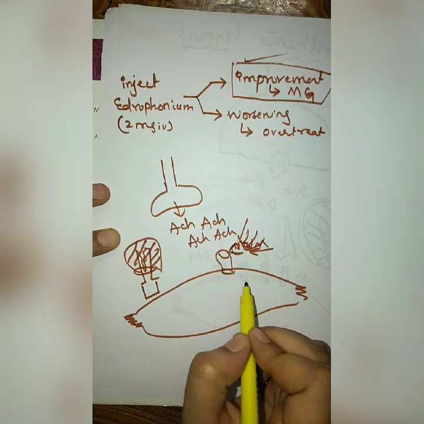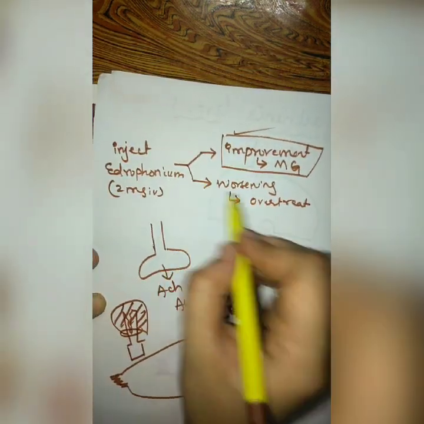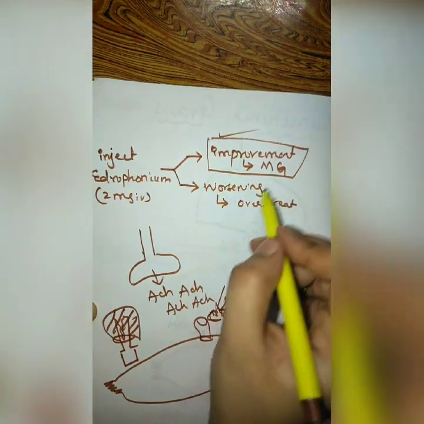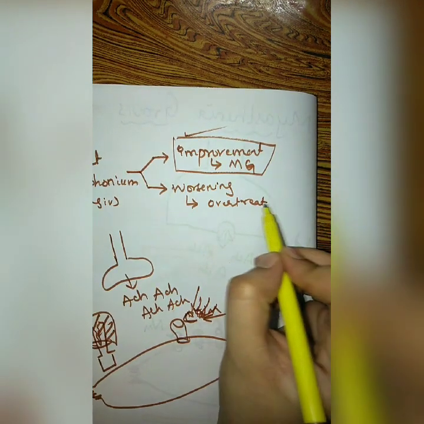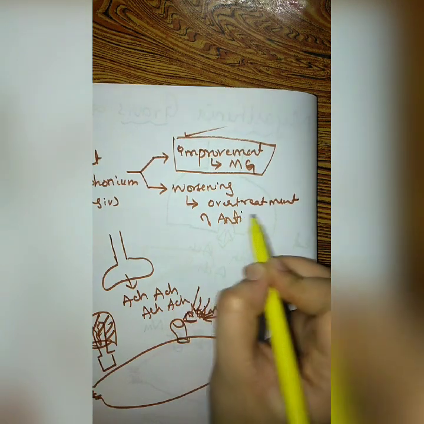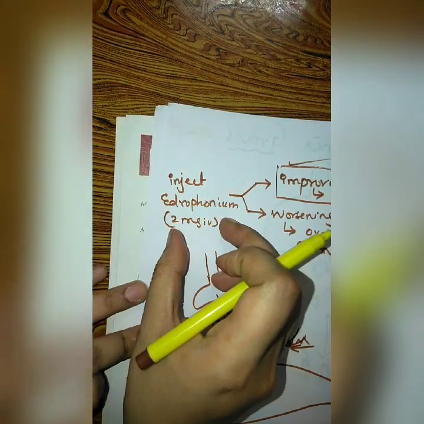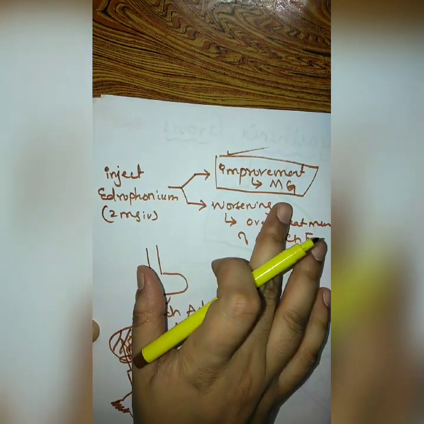Continuous activation or depolarization may lead to inactivation, so there will be a worsening condition. When worsening occurs, that means the muscle weakness was because of over treatment with anticholinesterases. This is how edrophonium can be used for the diagnosis of myasthenia gravis.